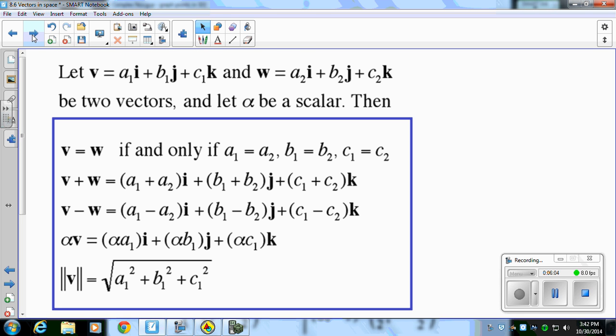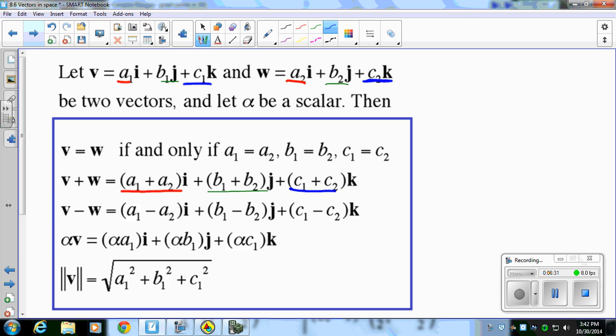So these formulas, make sure you're at least aware of. It's very nice because it's very similar to our two-dimensional. If we were wanting to add vectors, notice that the A's are grouped, the B's are grouped, and the C's are grouped there.